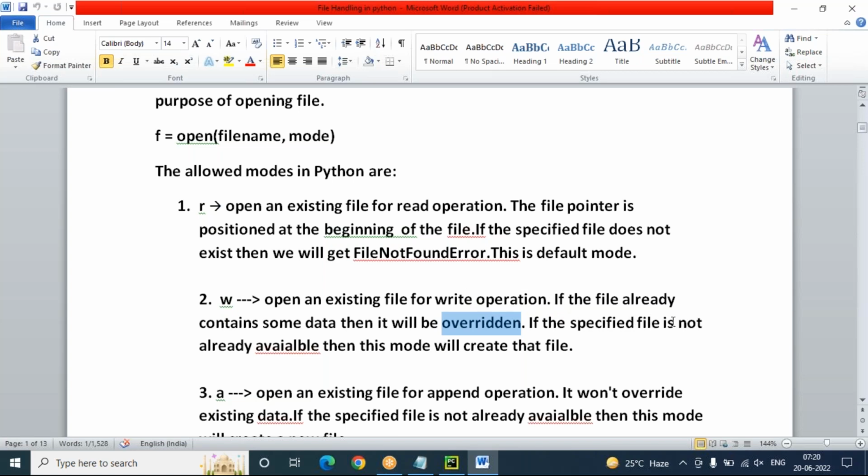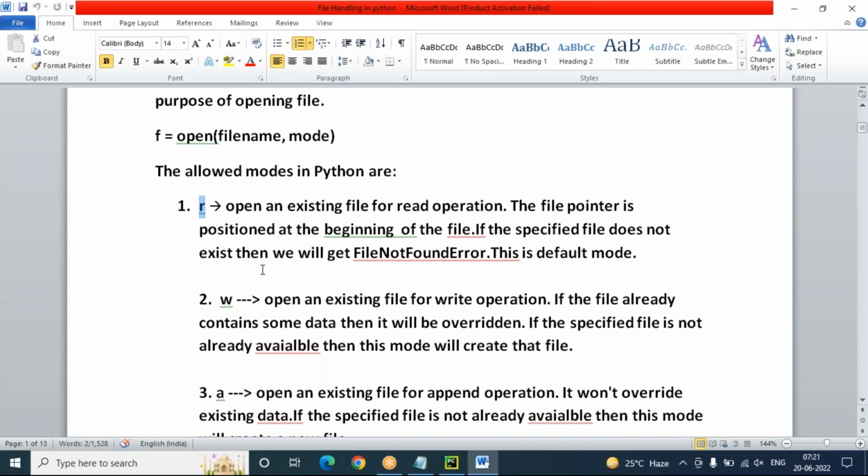If the file is not already available, no problem. W mode automatically will create that file. Suppose I mention a file name that is not already available, then this mode automatically will create a new file instantly, with whatever name we mentioned. If the file already exists, it will write the data to that file. So in the writing mode, whether the file is already available or not, no need to worry, because if it is available, the data will be stored in that file. If the file is not available, then this mode will create a new file.